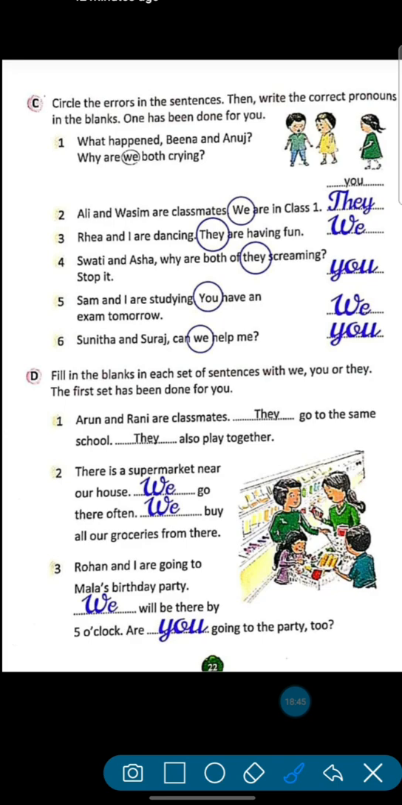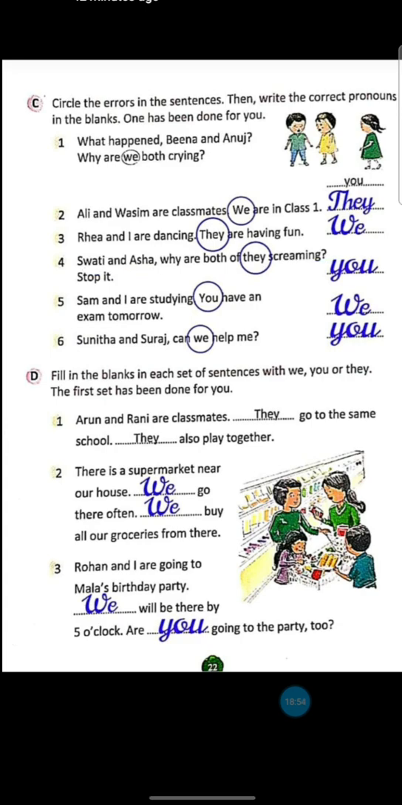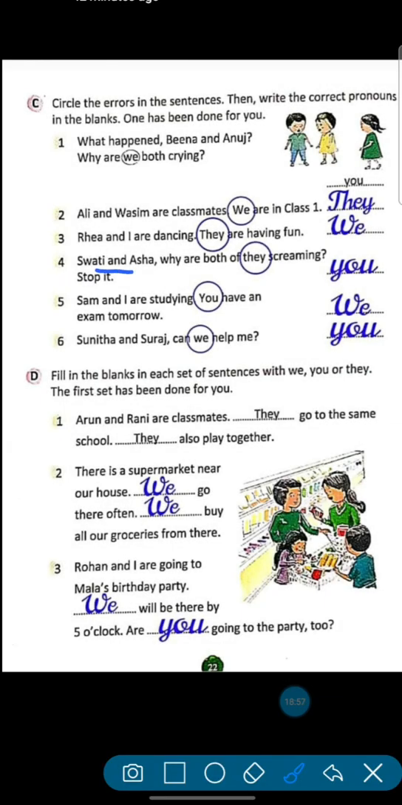Now again fourth. Swati and Asha. Why are both of they screaming? They is wrong because here someone is talking to Swati and Asha. Okay. So you will come. Swati and Asha, why are both of you screaming? Stop it. Okay.